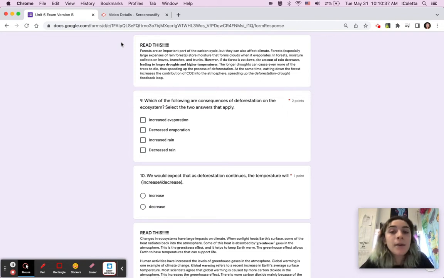At the same time, cutting down the forest increases the contribution of CO2 into the atmosphere, speeding up the deforestation drought feedback loop. Number 9, which of the following are consequences of deforestation on the ecosystem? Select the two answers that apply. Increased evaporation, decreased evaporation, increased rain, decreased rain. Number 10, we would expect that as deforestation continues, the temperature will increase or decrease.